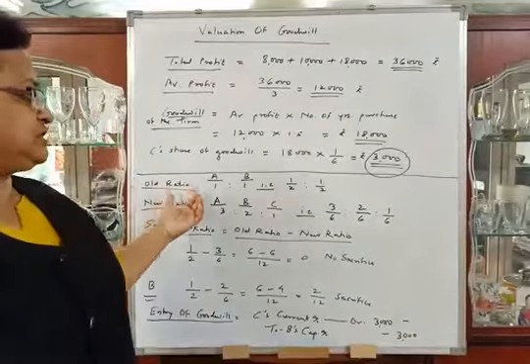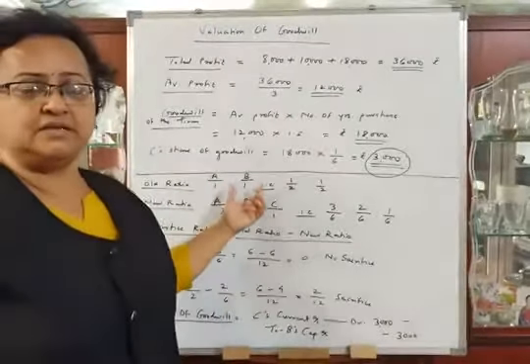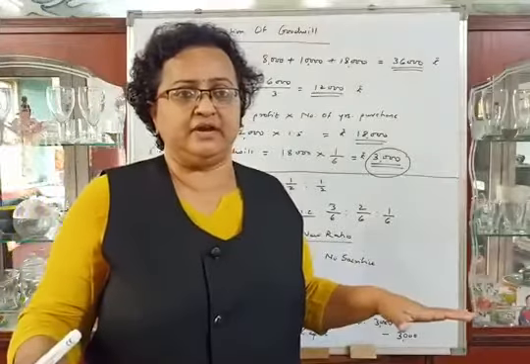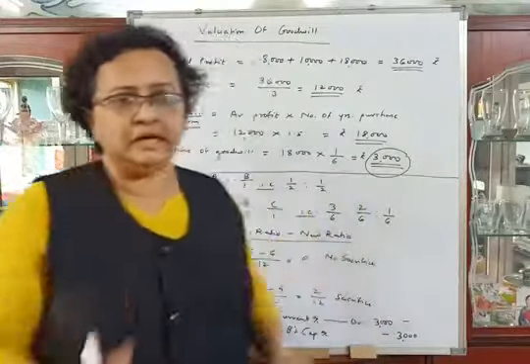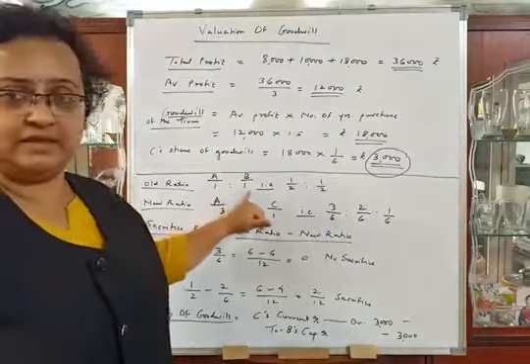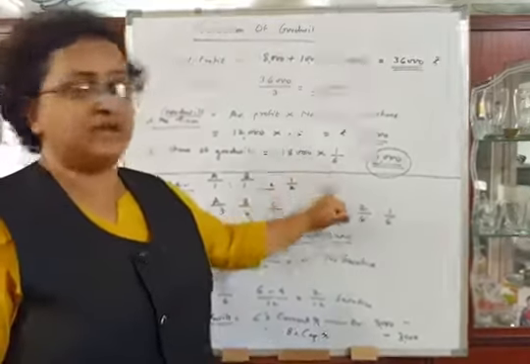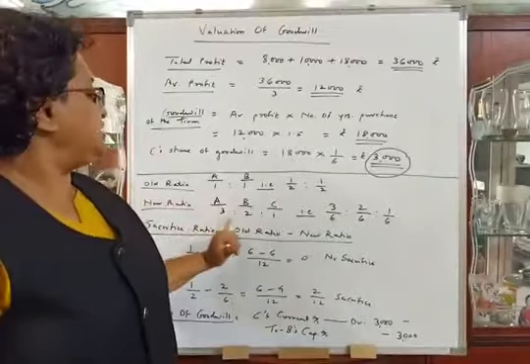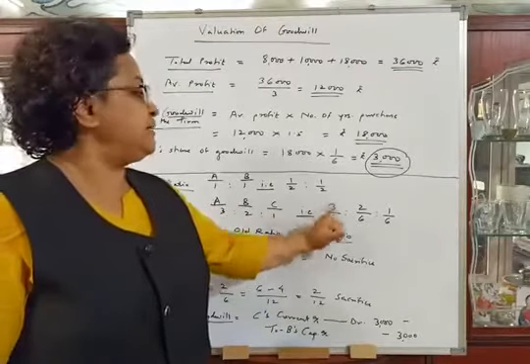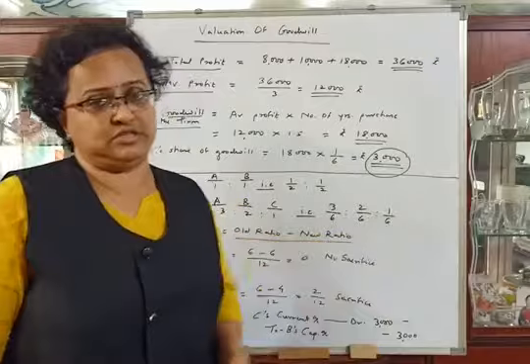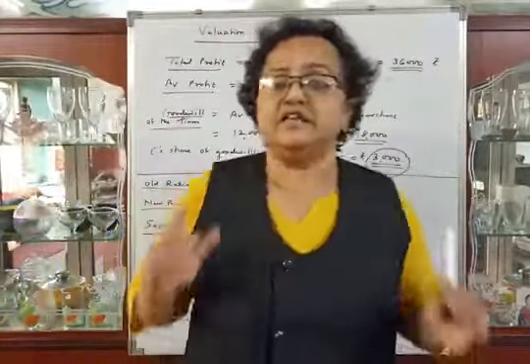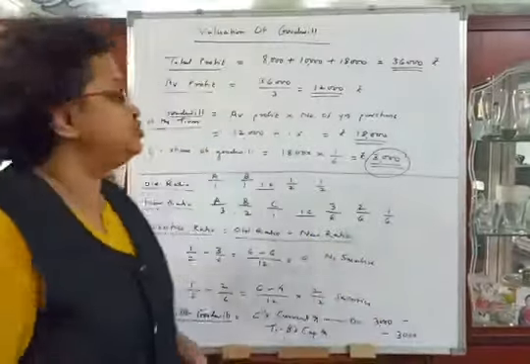Here the old ratio is not given. A and B are the partners. In the problem, old ratio is not mentioned anywhere, so it is assumed to be equal, 1:1, that is one half each. New ratio is given in the problem 3:2:1, that is 3/6, 2/6 and 1/6. Now we will calculate sacrifice ratio. Sacrifice ratio is equal to old ratio minus new ratio.